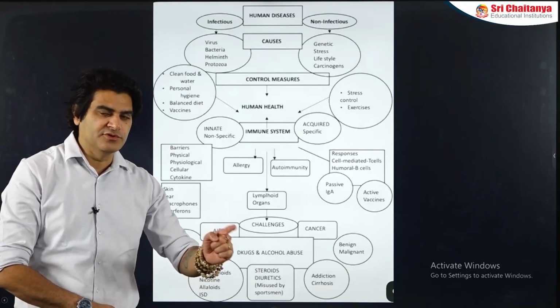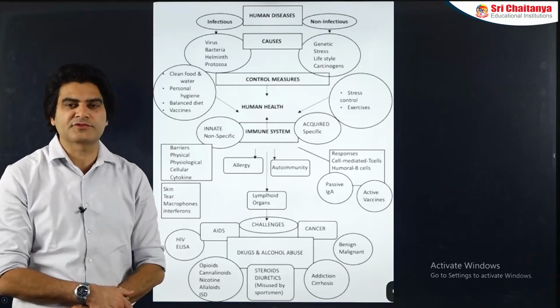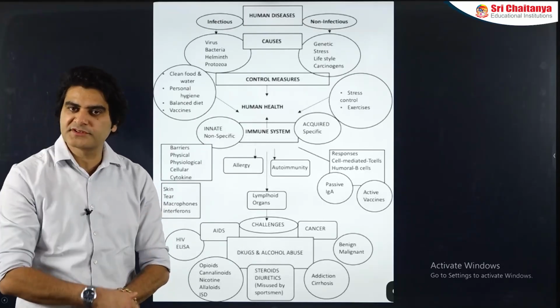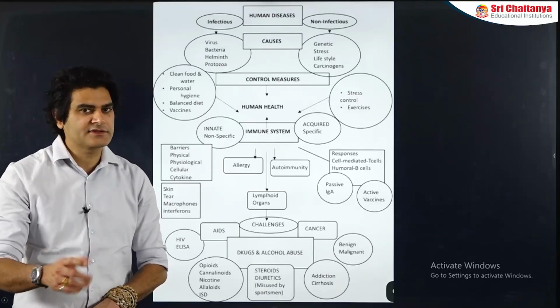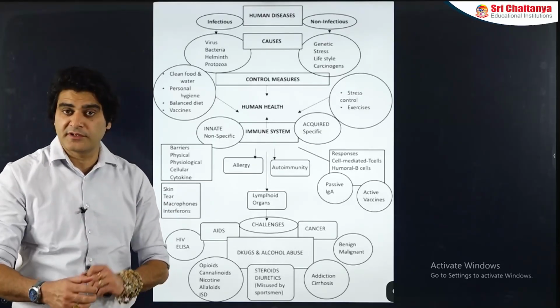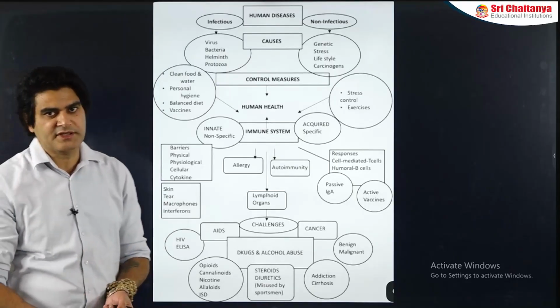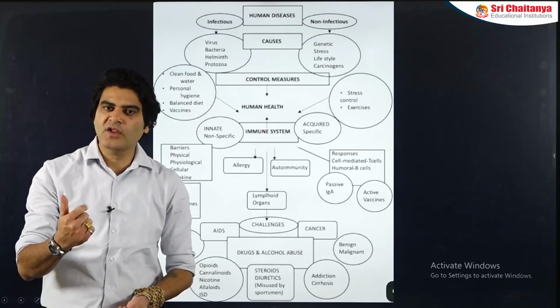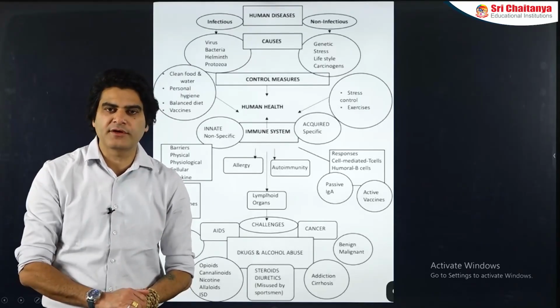Any organ that produces the lymphocytes or acts as a site of maturation of the lymphocytes. Bone marrow produces the lymphocytes and is also the site of maturation of B cells. Thymus doesn't produce any lymphocytes but is the site of maturation of the T lymphocytes. So organs which are sites of production or maturation of lymphocytes are called primary lymphoid organs.